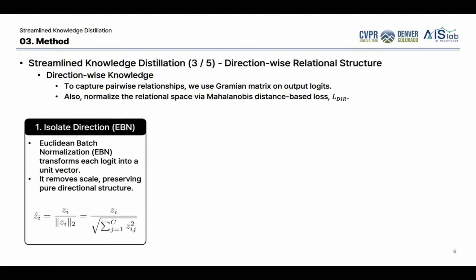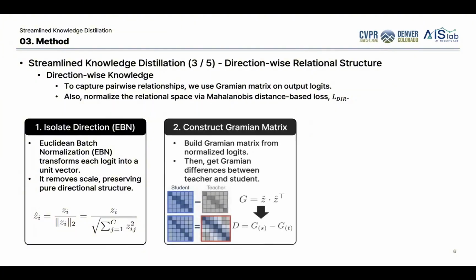First, we apply Euclidean batch normalization to the output logits. This normalizes each logit vector and removes scale information. As a result, we can focus on pure directional information. Then, we construct the Gramian matrix using the normalized logits. Each entry of the Gramian matrix represents the cosine similarity between a pair of samples.